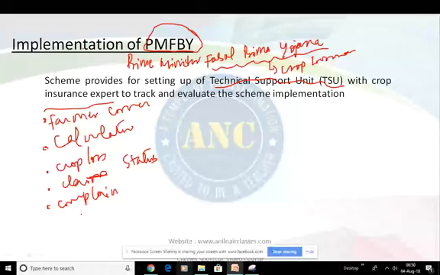Here, this Yojana is basically a central government Yojana